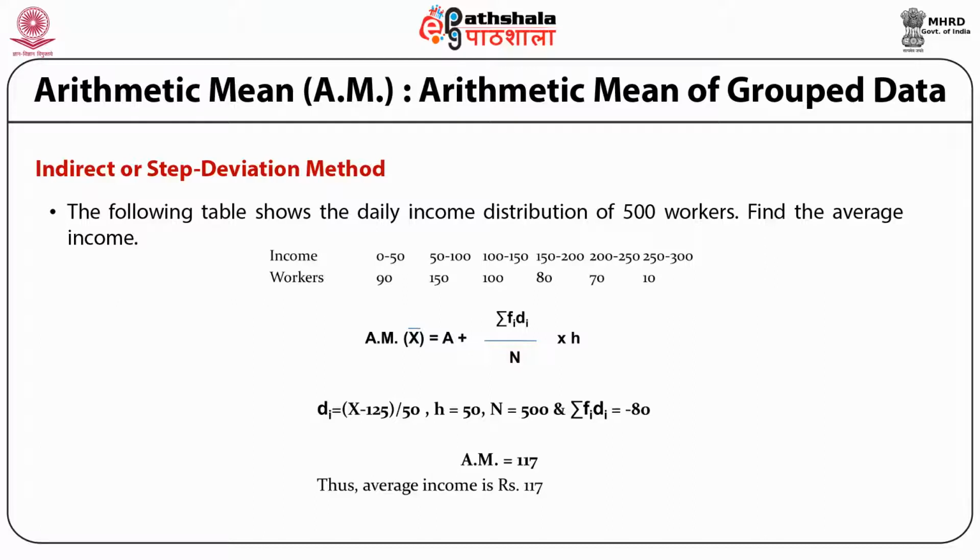Di is equal to (xi minus 125) divided by h. A is 125, it is the assumed mean, and h is the width of the class, which is 50. In this case, when we find summation fi di using the calculations, it comes out to be minus 80, and capital N, which is the sum of frequencies, comes out to be 500 since 500 workers are there. So putting these values in the formula, we get arithmetic mean is 117. That is, the average income is rupees 117.